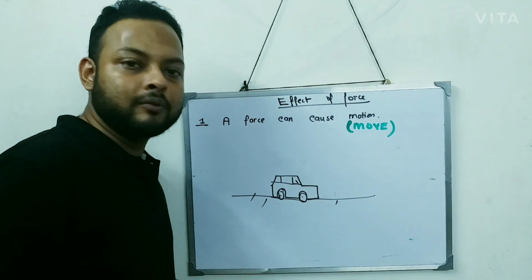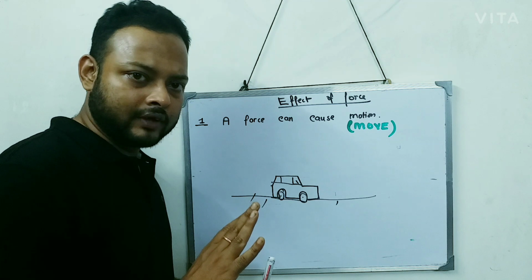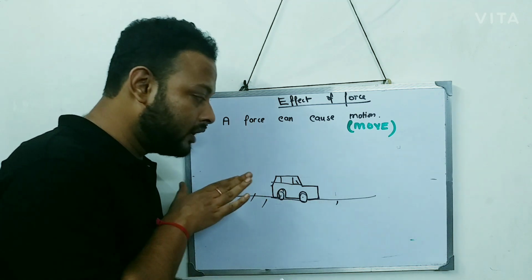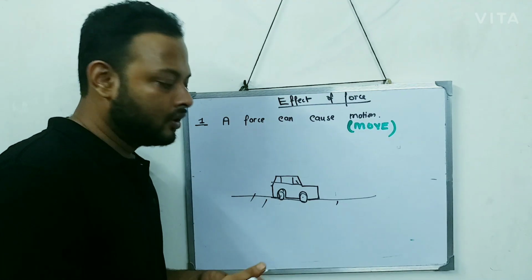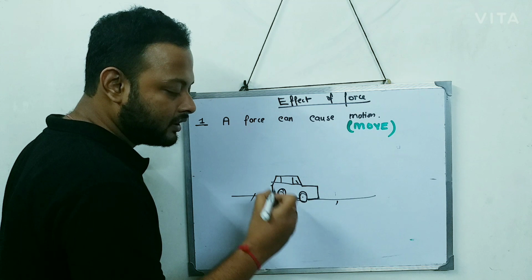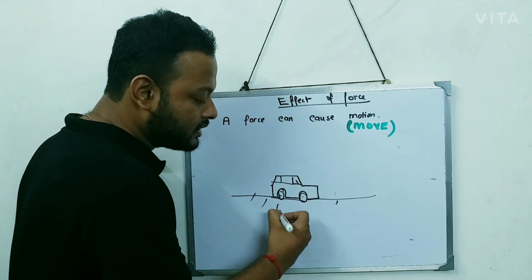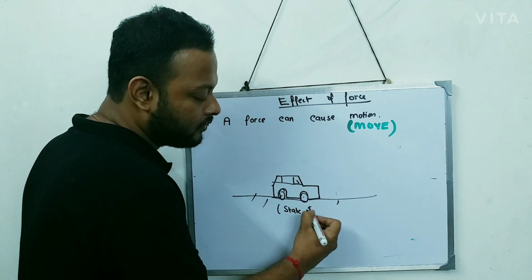Is the toy car moving? No, the toy car is not moving. As of now, it is not moving. You want to make the toy car move. Right now this toy car is stationary, which means it is in the state of rest.